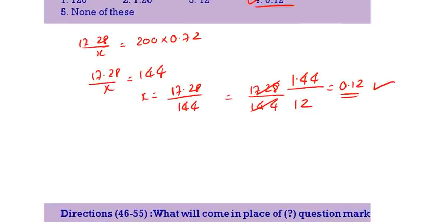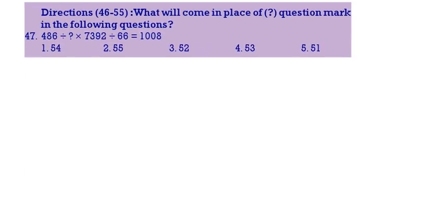Next question, 47. 486 by x into 7392 by 66 is equal to 1008. Now we have to do this calculation. See, here we have to do this calculation. Now we will do with 66, 54. So 486 by x into 7392 by 66.